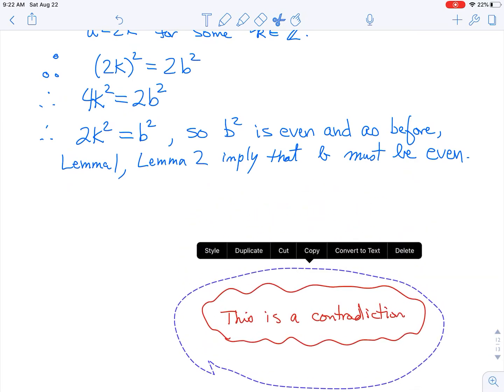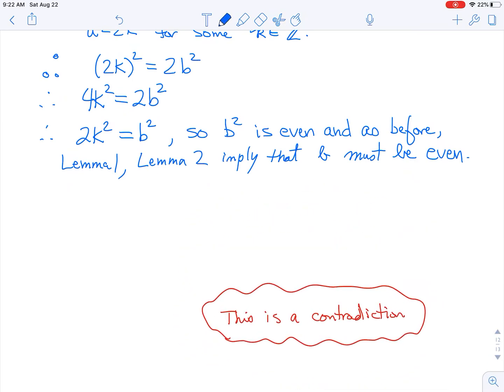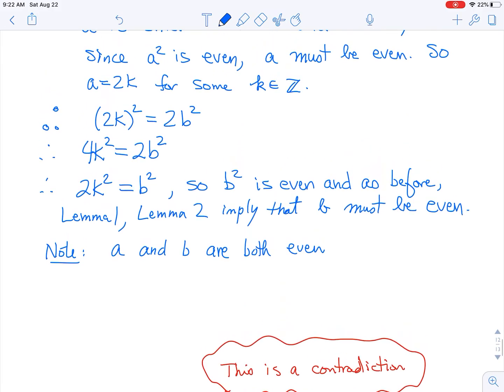And so now what do we know? So let's pause and notice. So note that a and b are both even. We said a must be even.